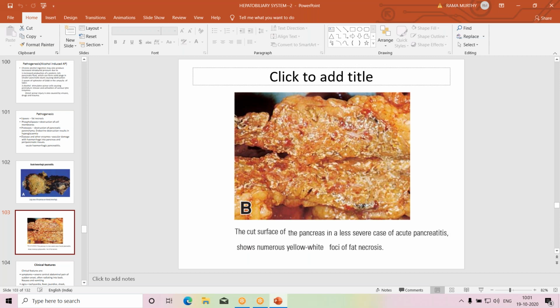Calcium is deposited. So the cut surface of pancreas in less severe cases of acute pancreatitis shows numerous yellow-white foci of fat necrosis. So this is the gross appearance of pancreas in acute hemorrhagic pancreatitis.